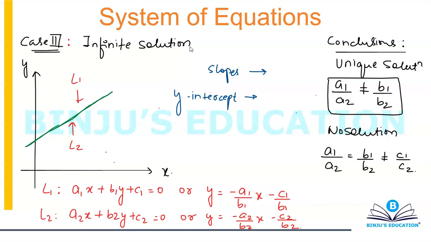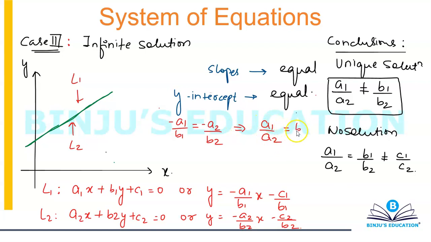Now, if the two lines are overlapping each other, can I say they're going to have equal slopes and equal intercepts? Which means you can say that minus A1 over B1 will be equal to minus A2 over B2, which will give you the conclusion that A1 over A2 is equal to B1 over B2.